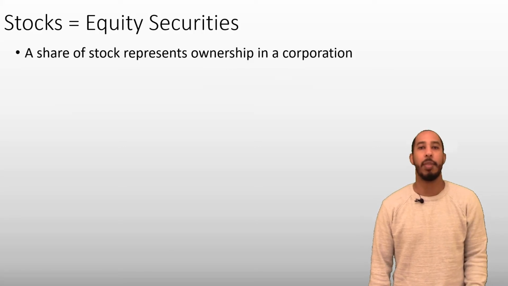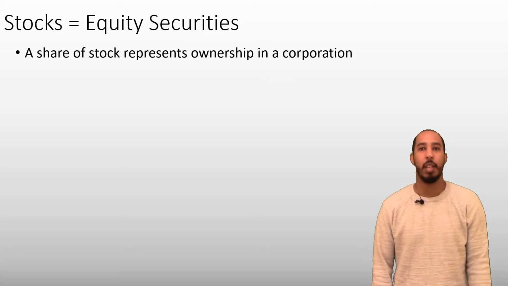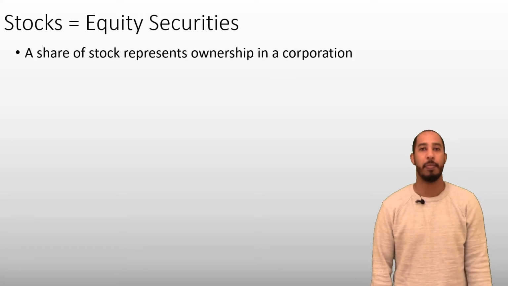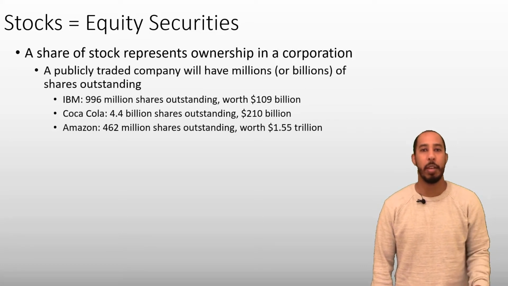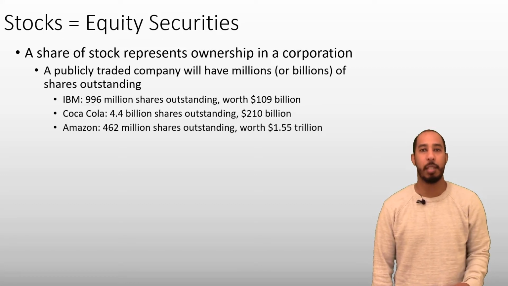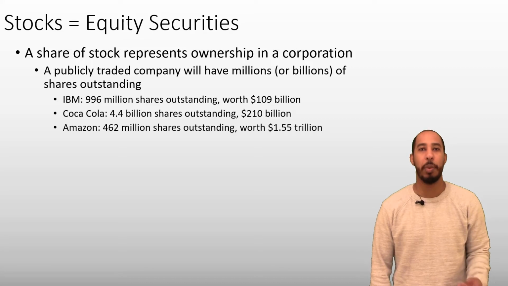First, let's begin with a simple description of what stocks are. Stocks are equity securities. If a company wants to raise money, they can sell shares of stock. And those shares they sell represent ownership in the company. If I have one share of IBM stock, then I'm an owner of the company IBM. Companies typically have millions or sometimes even billions of shares outstanding. So if I have one share of IBM stock, I only own about 1/1,000,000th of the company. But I'm an owner nonetheless.